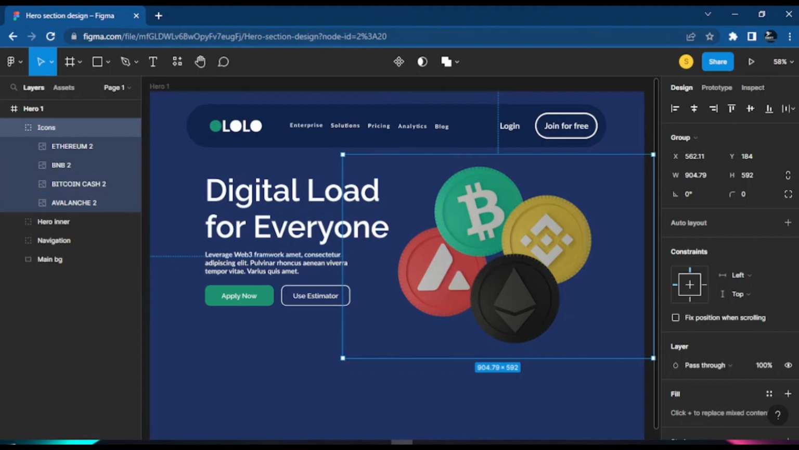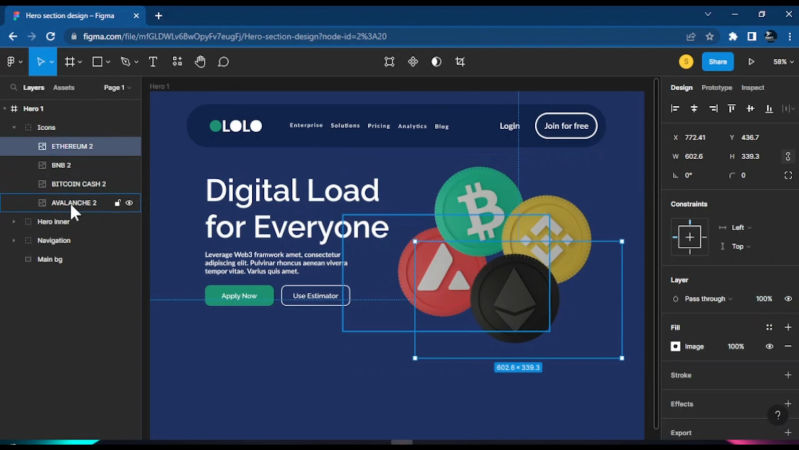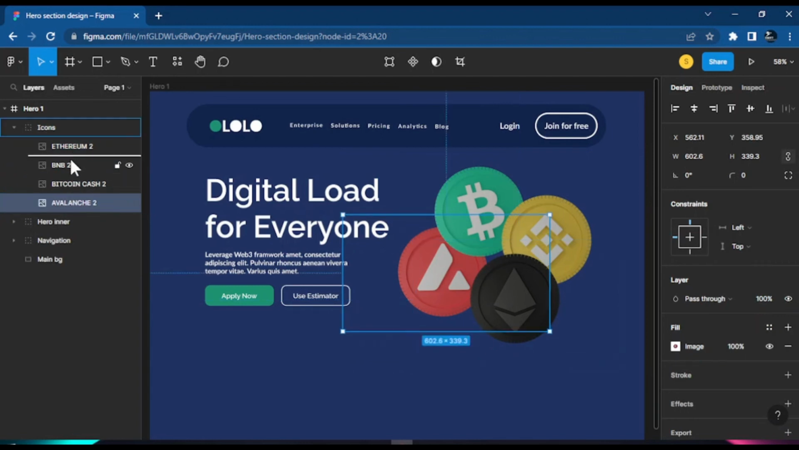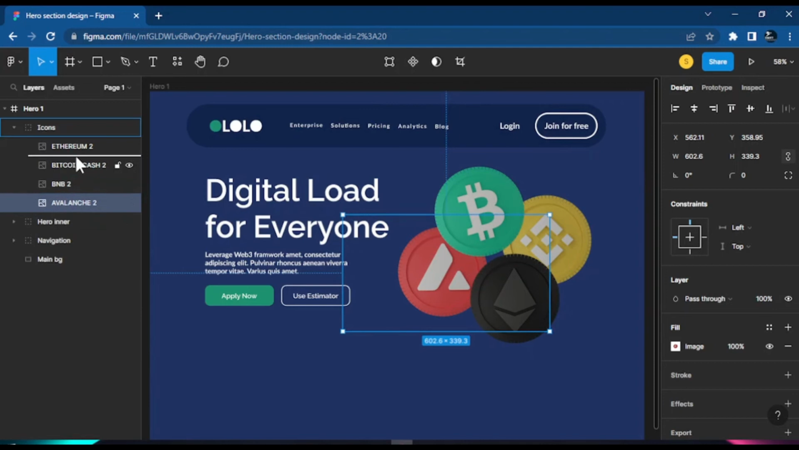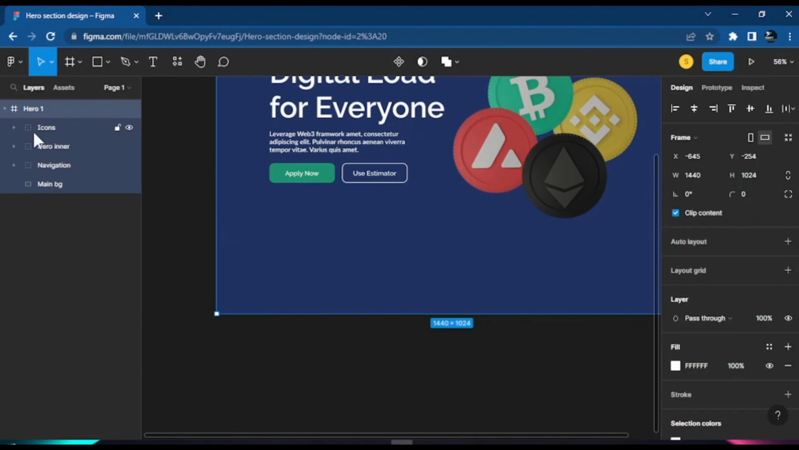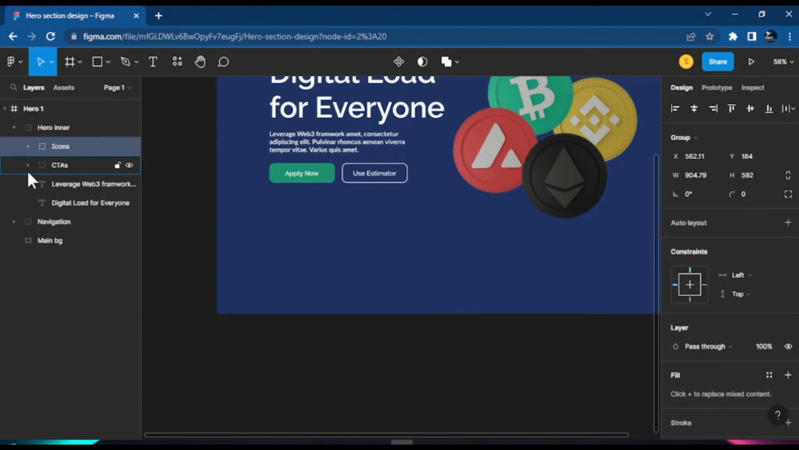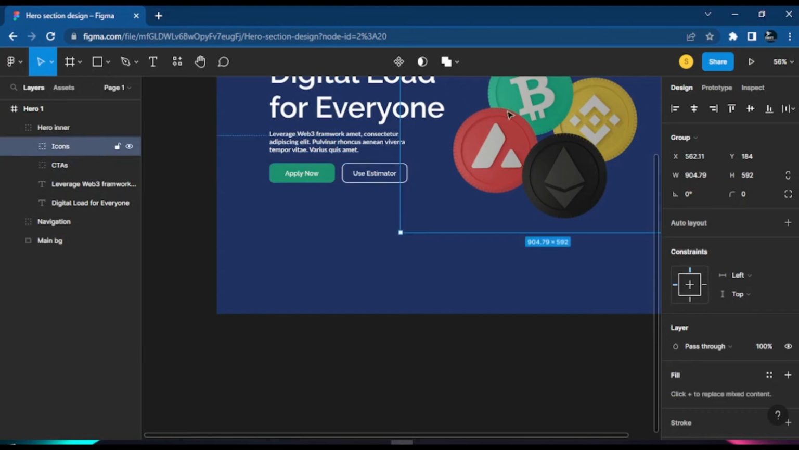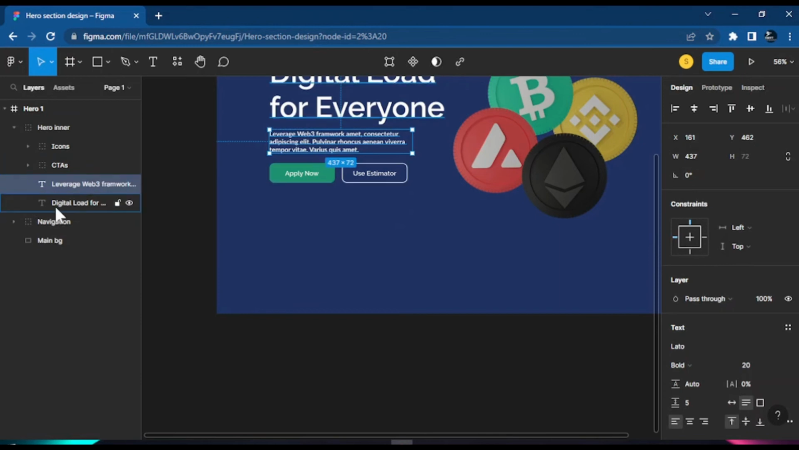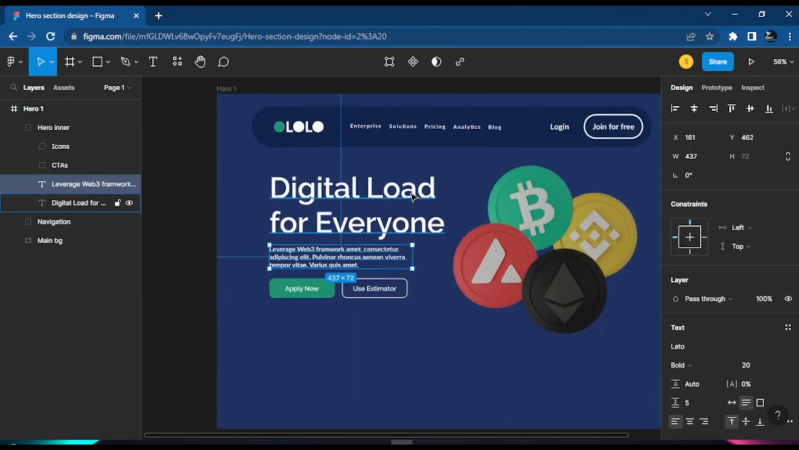Make this Ethereum, or rather this Avalanche, come to the front, and I just carry this Ethereum and this Avalanche and move them up. So now all these icons just sit on top of each other, and I can carry them and put them inside this hero inner. So you see all our CTAs, all our buttons are here, our icons are here, and of course the text we defined and the title are here. If you rename this title and all that, those things will help you in future.